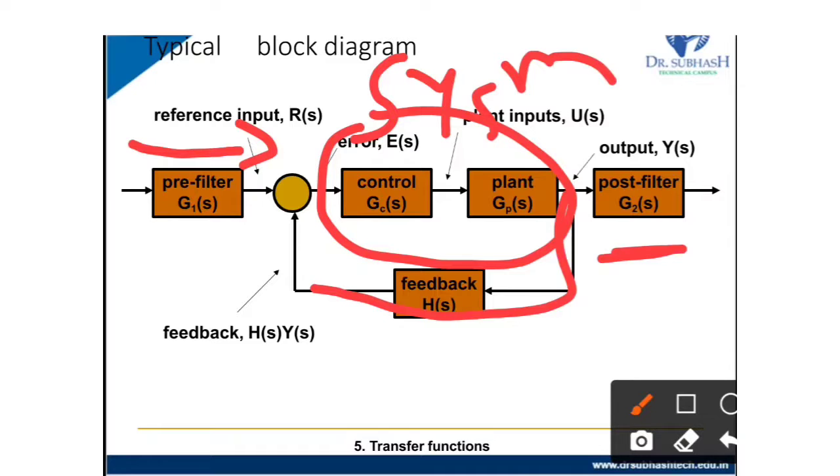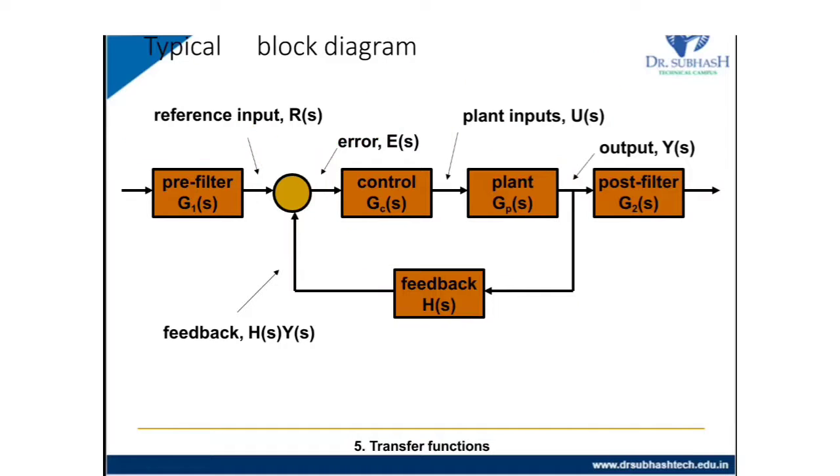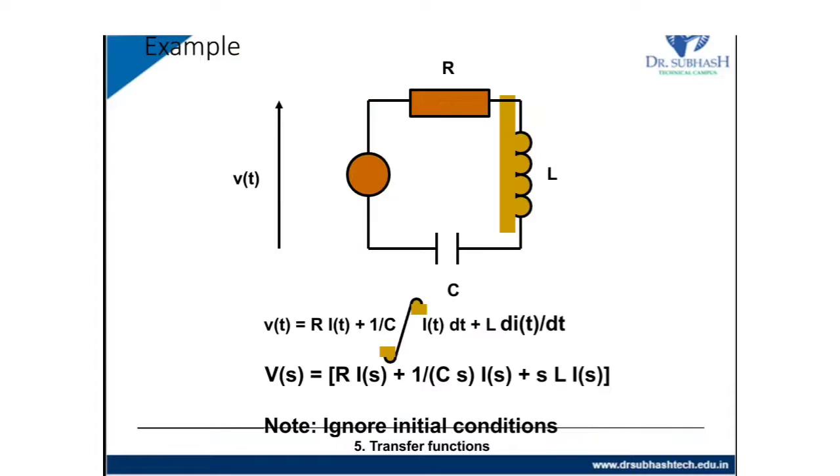In a feedback system, some portion or part of the output is given to the input, and it checks whether it is the desired output or not. If it is not the desired output, then it will increase or decrease the input to the system. So here H of S multiplied by Y of S is our feedback system. So this is the block diagram of a transfer function.